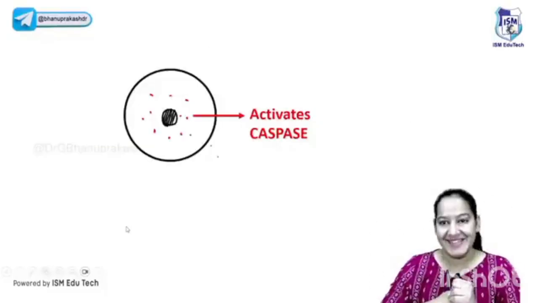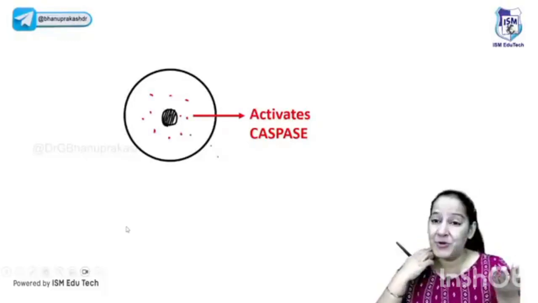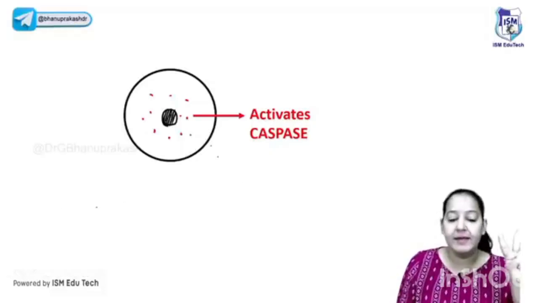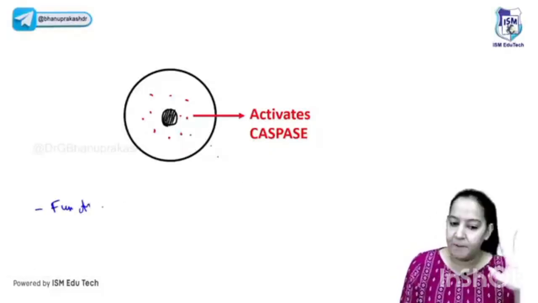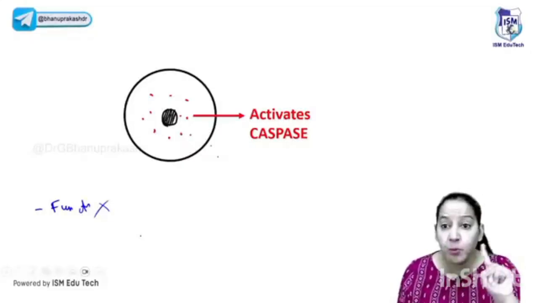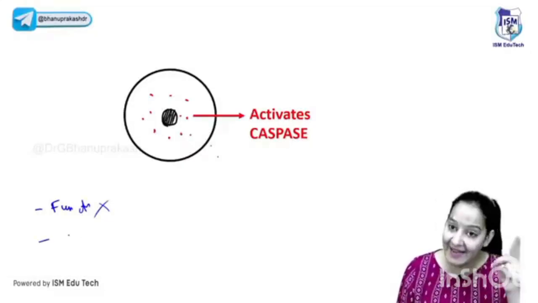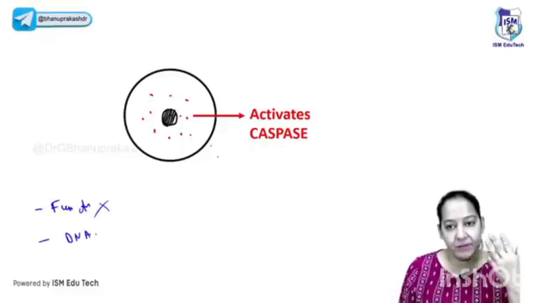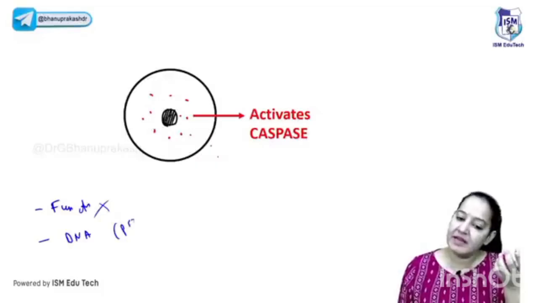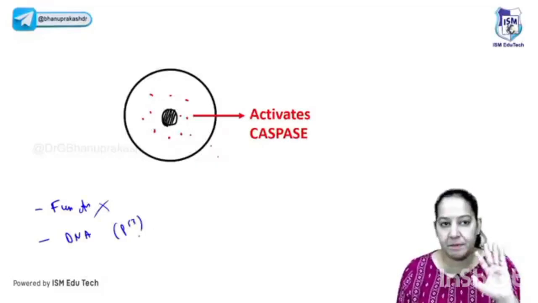Can you see a cell? Yes. Now my question is, why does a cell want to commit suicide? Nobody wants to commit suicide. There are two reasons. Either the cell has performed its function in the body and is no more required. Number two, the cell's DNA is damaged by some physical, chemical or biological agent. P53 will try to repair it first, but the DNA damage is too much and P53 is unable to repair. It is beyond repair.